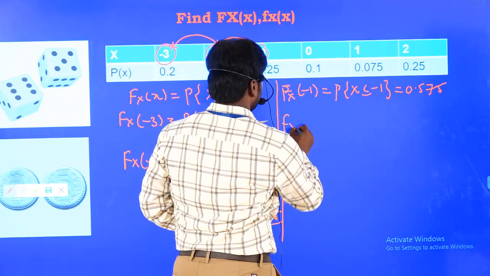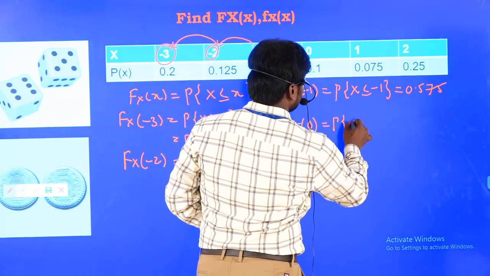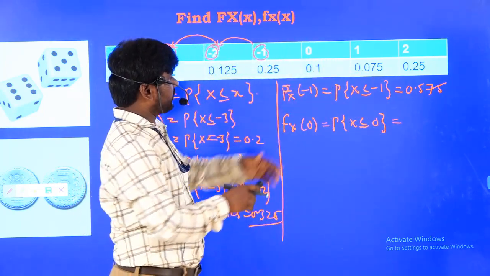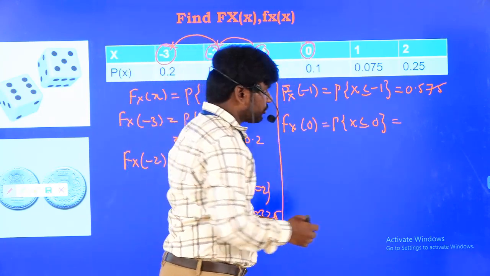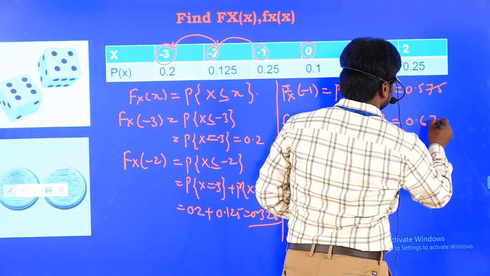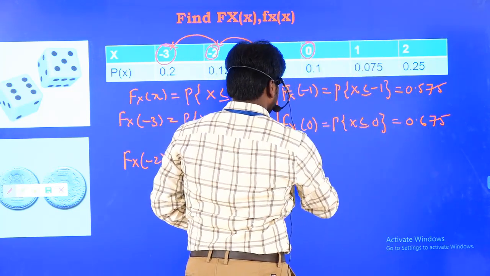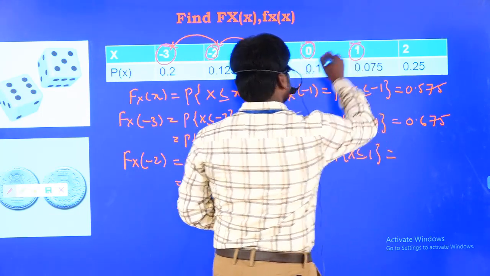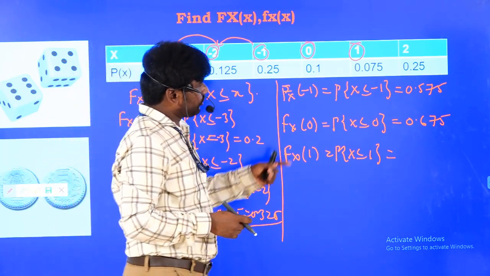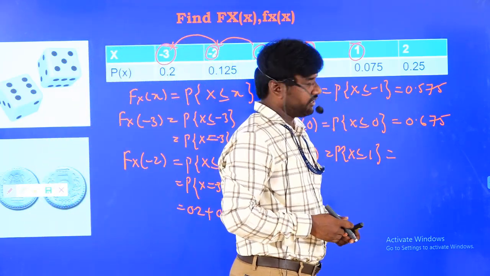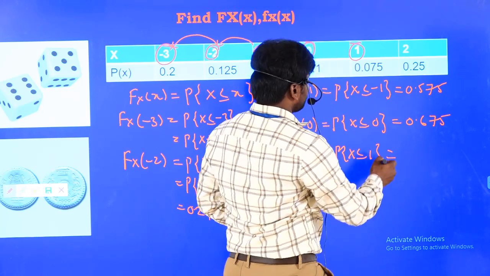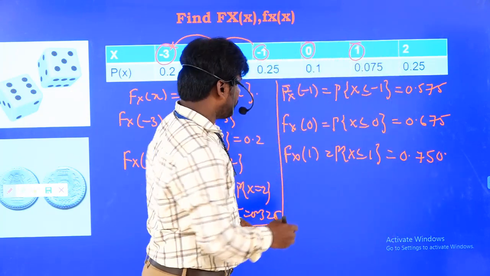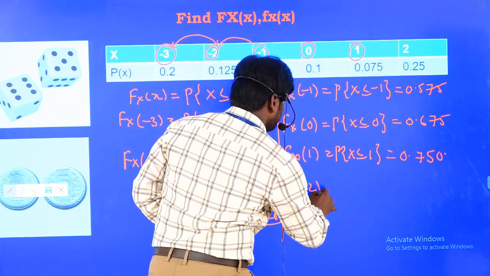In the similar way, Fx of 0. Probability of X less than or equal to 0. If you add all the previous values, now again we have to add the probability at 0 also. So 0.1 means 0.675. Now if you are going to write Fx of 1, probability of X less than or equal to 1, this value also is now going to be included. So if you add 0.075, how much are you going to get? 0.750.